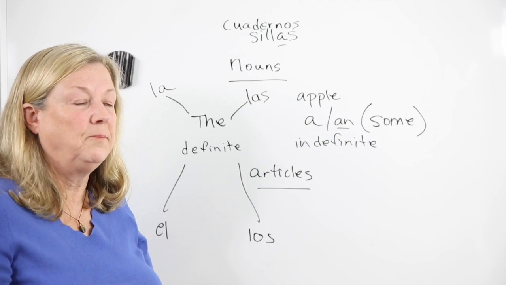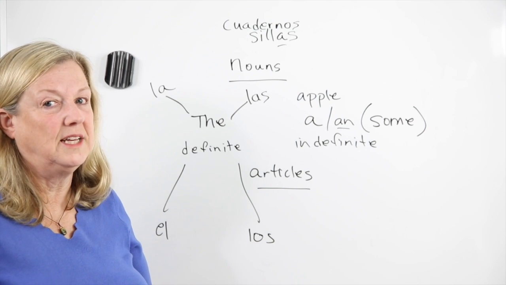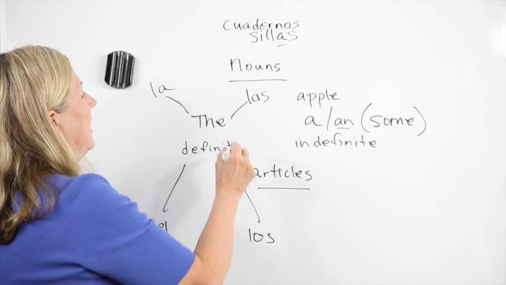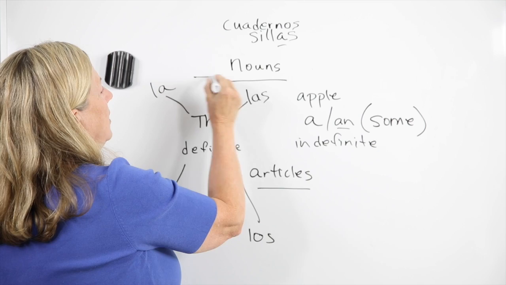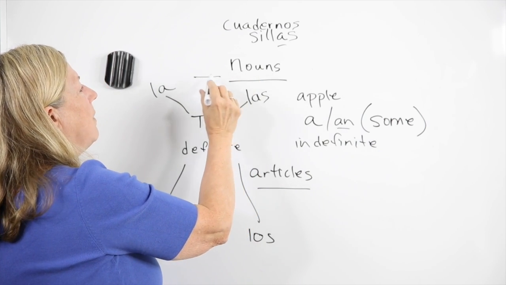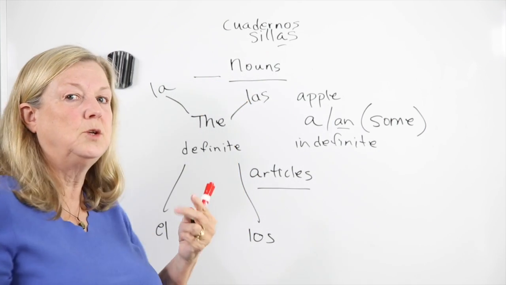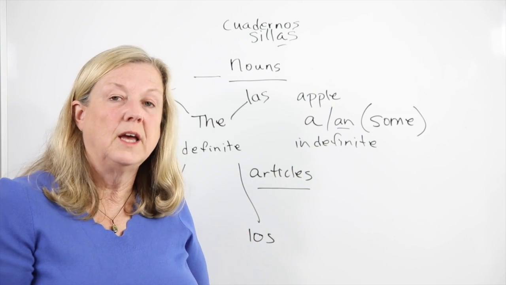So what have I done? I've added a rule that we don't have in English, and that is that this has to have agreement. The noun has to have agreement. Whatever modifies it has to agree in two ways, and that's called gender and number.